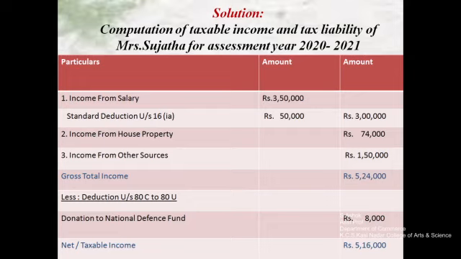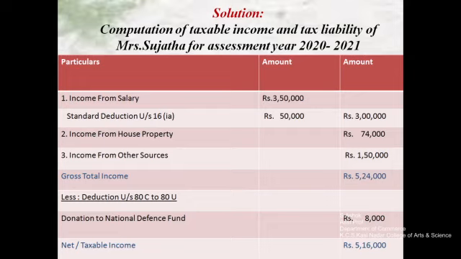After that we find the gross total income of all the 3 heads, which means salary, house property, other sources. The salary in total is 3 lakh, house property income is 74,000, and income from other sources is 1,50,000. The total gross total income is 5,24,000.